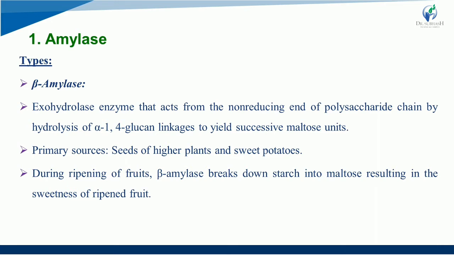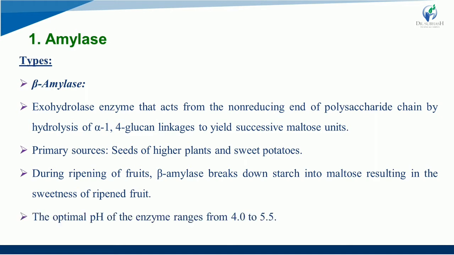Now again I am going to memorize a little bit. Alpha amylase is known as a digestive enzyme because it will act in the mouth and in the stomach during digestion, while beta amylase is responsible for ripening of fruits. In ripening of fruits, it will break down starch into maltose, and for that your fruit will become sweet.